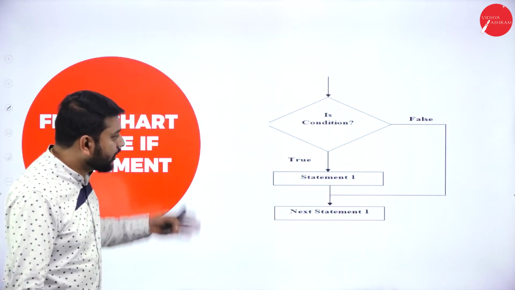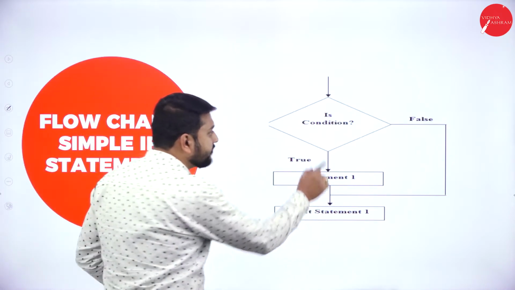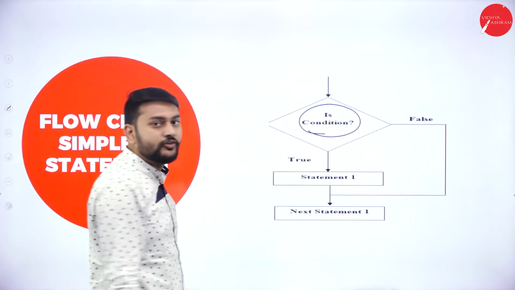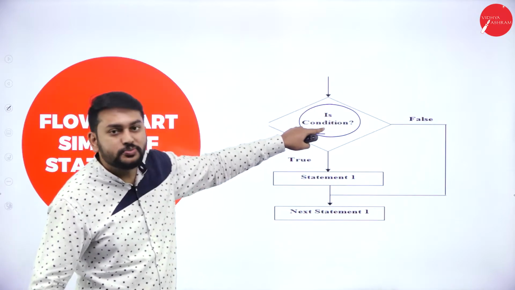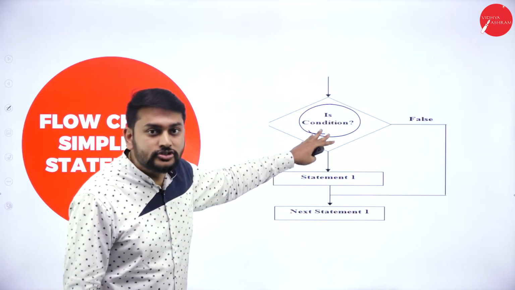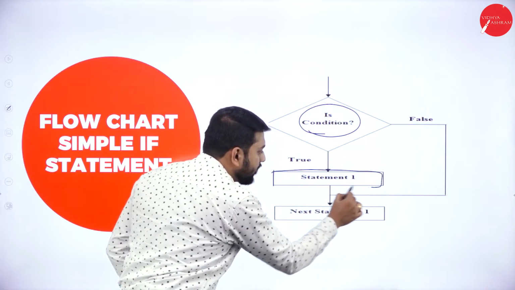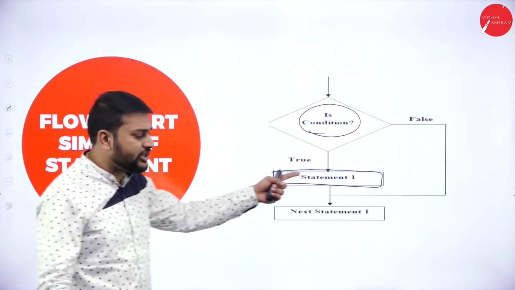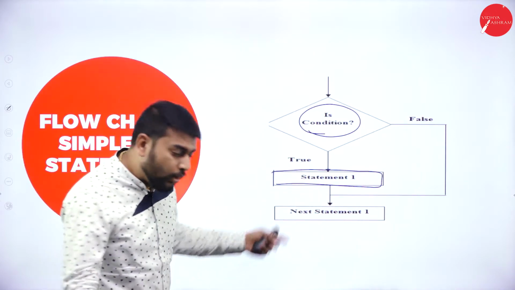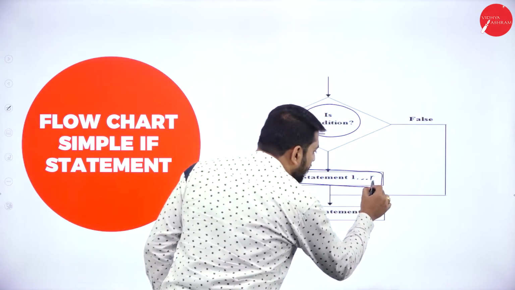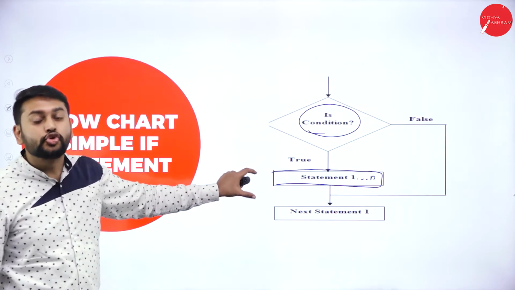Please look here. I have the condition here, and in this part I'm checking the condition. If this condition is true, this statement will be executed. Sir, you have given statement number 1, is it only 1? No, it can have n. So this is in the true block.